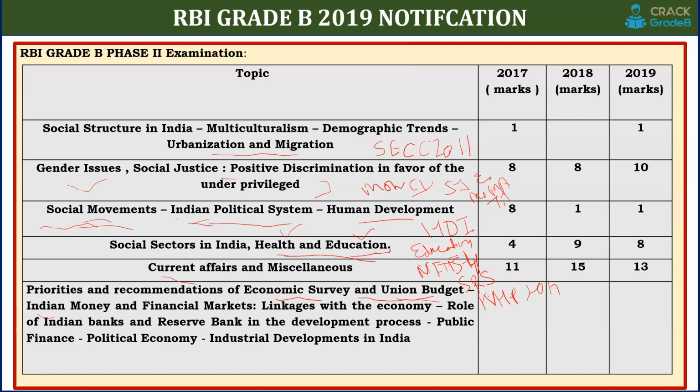They can also ask what the main highlights of the Union Budget are, what the main highlights of the Economic Survey are, or they can ask about the 11 chapters in the Economic Survey like health, exports, agriculture. So you can study the gist of every chapter that is available in the Economic Survey itself.